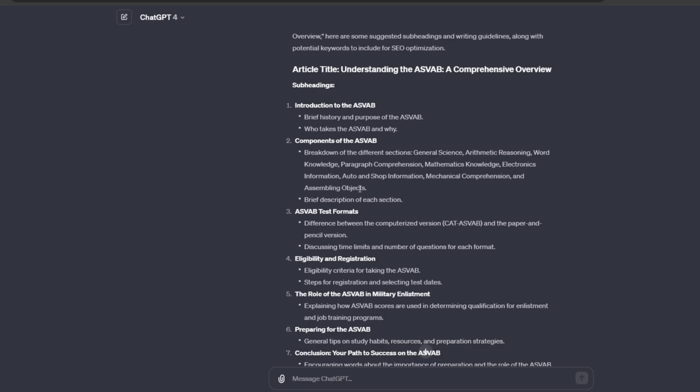Breakdown of the different sections. Great. ASVAB test formats, between the computerized version and the paper and pencil version. Discuss the time limits and number of questions for each format. Great. I have that already, but I can break that down even more.